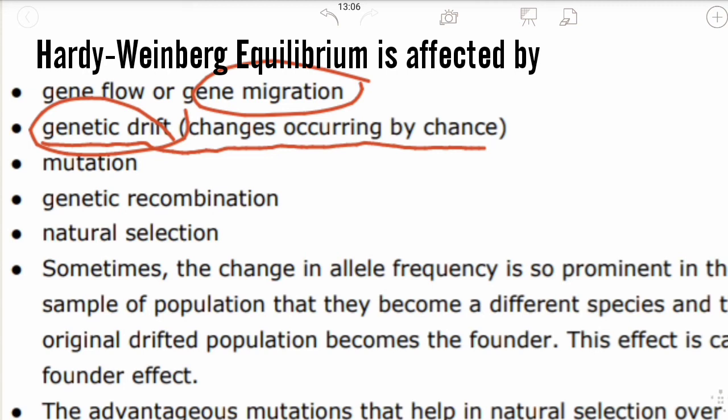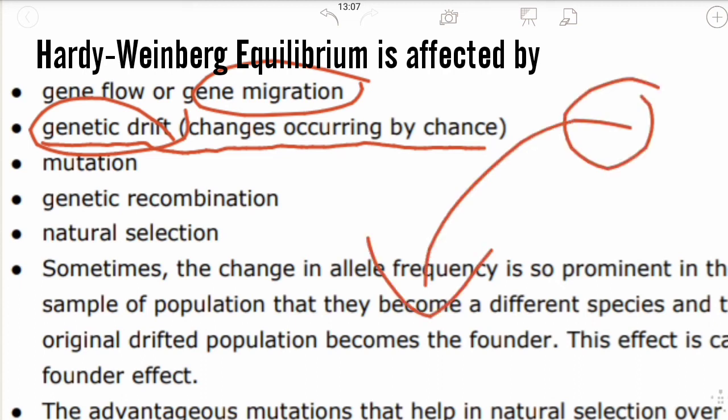The very first thing: in gene migration, a particular population is migrating somewhere else. Genetic drift is also similar, but it can be an accidental event. There might be an injury to a person, or an accident might have taken place, and then a particular population transfers to another place. This is known as genetic drift.